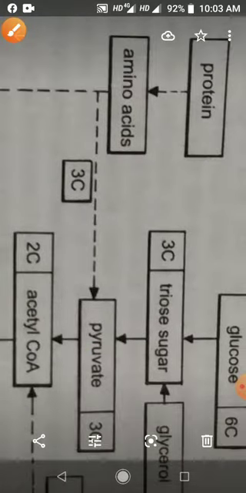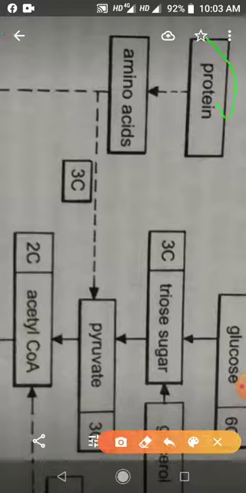Like this, children, if protein is used as a respiratory substrate, then protein cannot be used directly. First, there is degradation of protein, because protein is a complex molecule. It is degraded by the protease enzymes into amino acids.